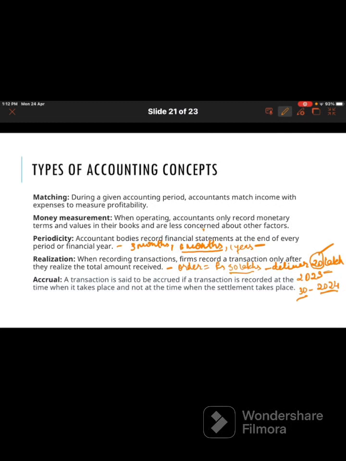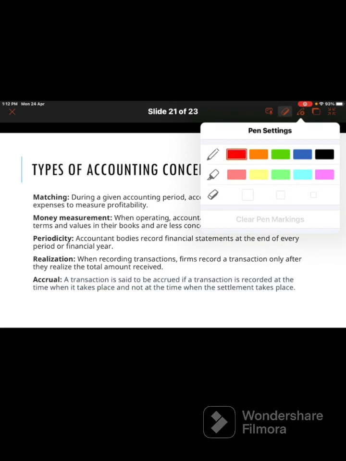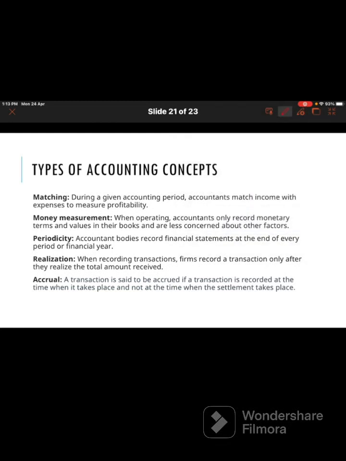Now suppose you have delivered the goods and made the sale in 2023. No matter whether you receive the payment in 2023 or 2024, if you receive the payment it will be a cash sale, otherwise it will be a credit sale for 2023. But the sales done in 2023 will be 20 lakhs, either cash or credit. I hope it's clear. Next is the accrual concept.